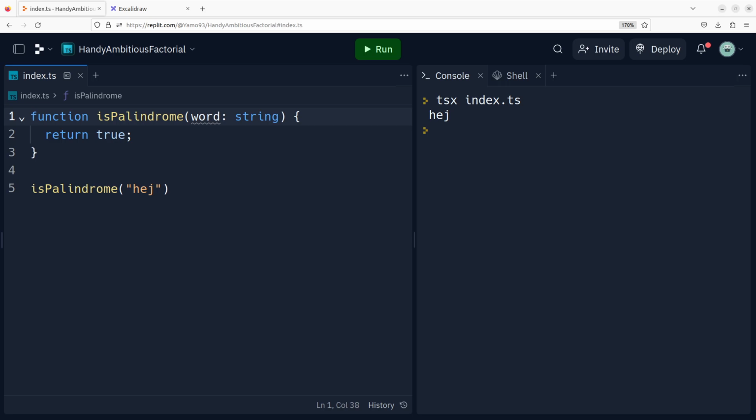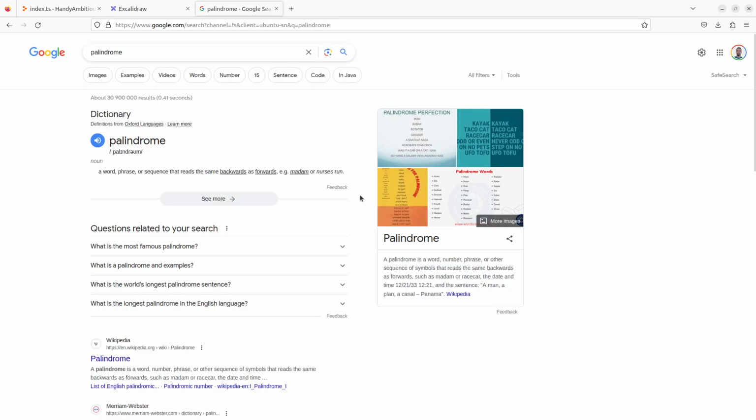In this video, I would like to talk about the palindrome problem, which is quite a common problem. It asks you to write a function that takes a string and returns true if it is a palindrome and false otherwise. And if we look into the definition of a palindrome, it's a word, phrase, or sequence that reads the same backwards as forwards. Example, madame or nurses run. So let's take these two examples.